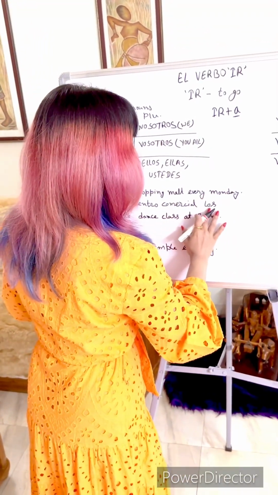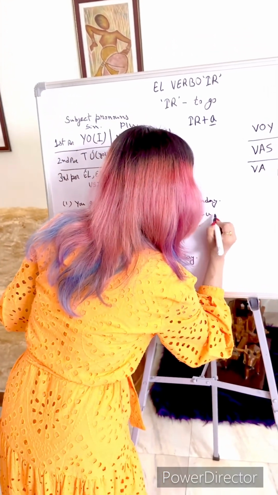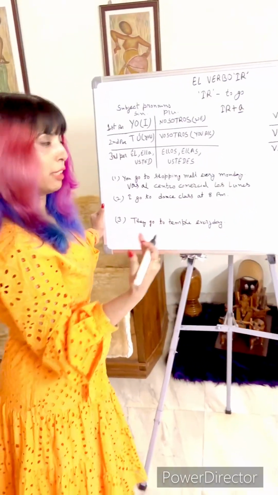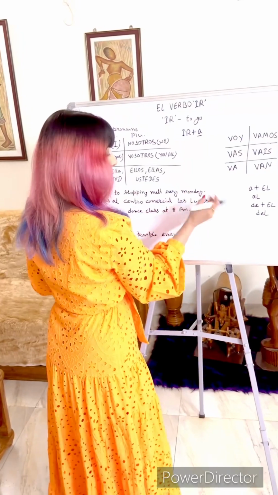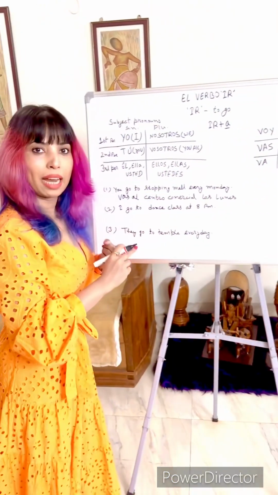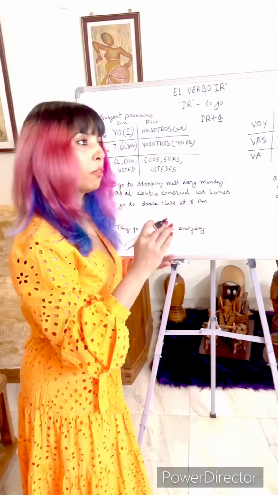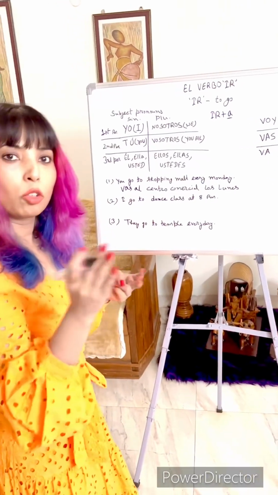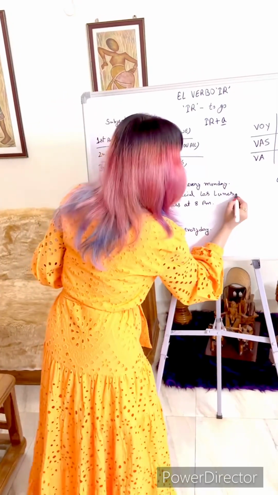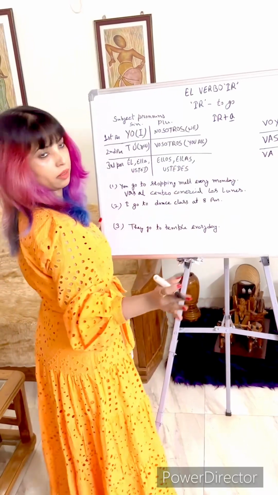So plural number article for masculine gender is los. Monday is lunes. I had already told you guys, for weekdays we will not add s to make it plural, because it is already ending in s. Only in case of Saturdays and Sundays, sábados and domingos, we are going to add s in the end to make that plural. So los lunes. It means you go to the shopping mall every Monday.